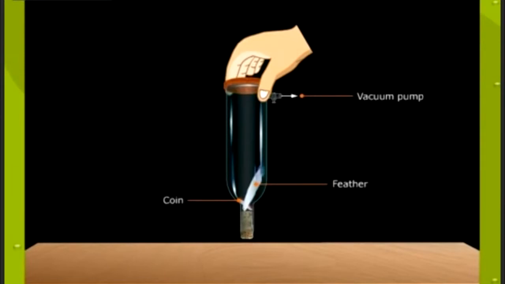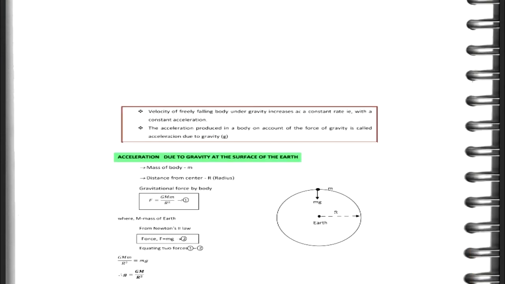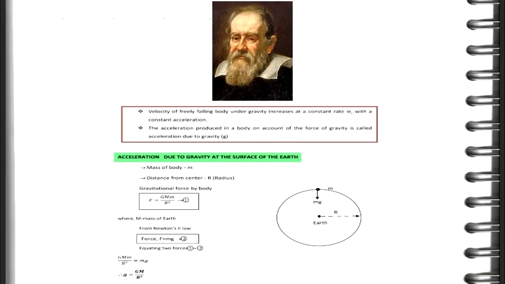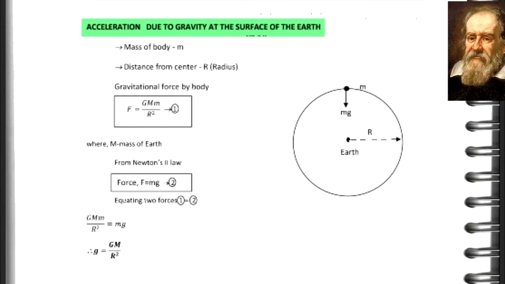Thus, he concluded that the acceleration produced in all freely falling bodies is the same and does not depend upon the mass of the falling body. The velocity of a freely falling body under gravity increases at a constant rate, that is, with a constant acceleration. The acceleration produced in a body on account of the force of gravity is called acceleration due to gravity.